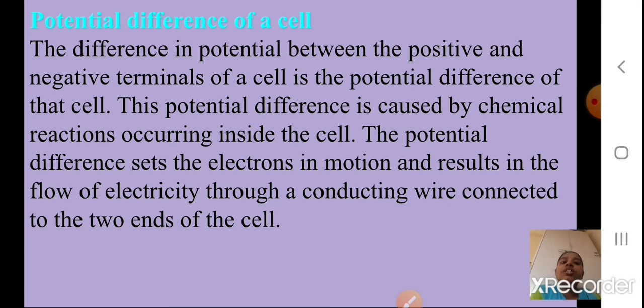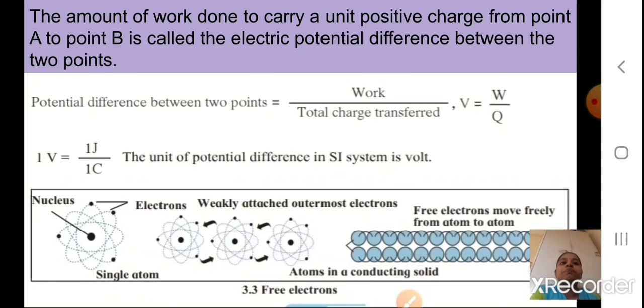Okay, the potential difference sets the electrons in motion and results in the flow of electricity. So who does the potential difference? It will set the electrons in motion and results in the flow of electricity through a conducting wire. You need a conducting wire connected to the two ends of the cell, and then only the conduction will take place.